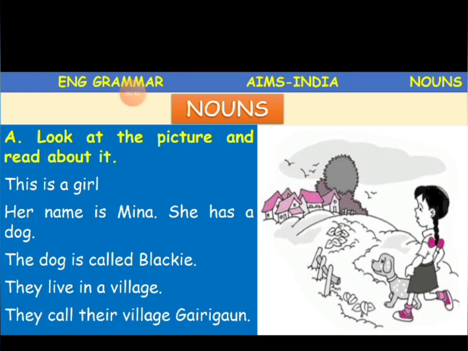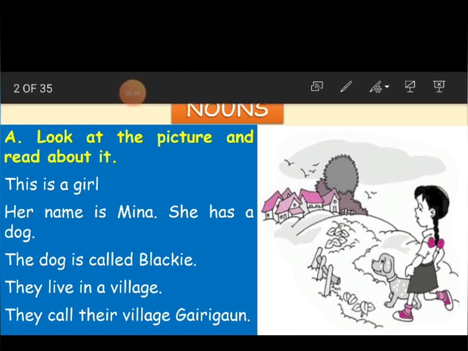So we are talking about the picture here, that this is a girl. And what is her name? The girl's name is Meena. What is she having along with her? She has a dog. The dog is called Blackie. The name of the dog is Blackie. They live in a village. So, place. They call their village Gairigaon. The name of the village is Gairigaon.